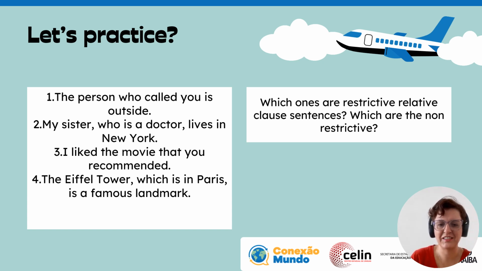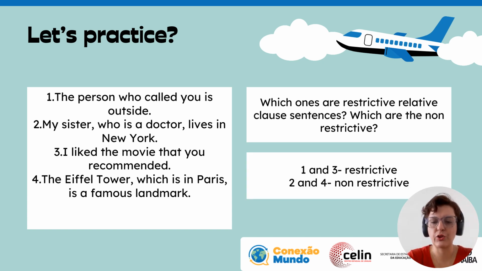I'm going to give you 1, 2, 3, 4, 5 seconds. Let's take a look. Okay, 1 and 3 are restrictive relative clause sentences. Look, the person who called you is outside. I like the movie that you recommended. If I don't use the relative pronouns in sentences 1 and 3, I probably won't understand these sentences.